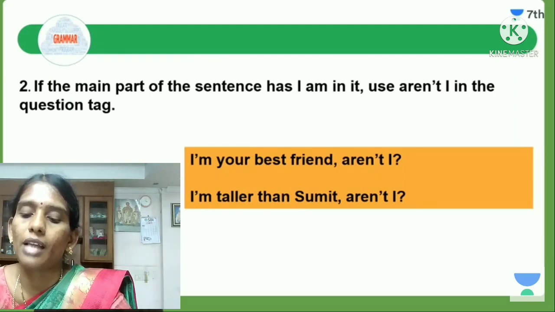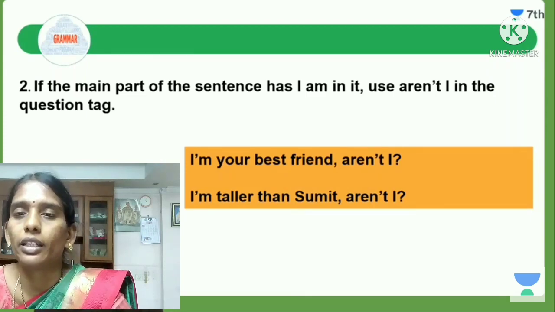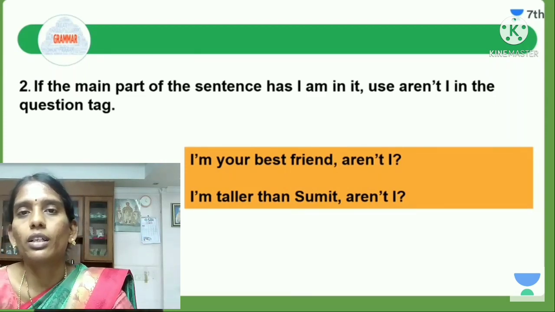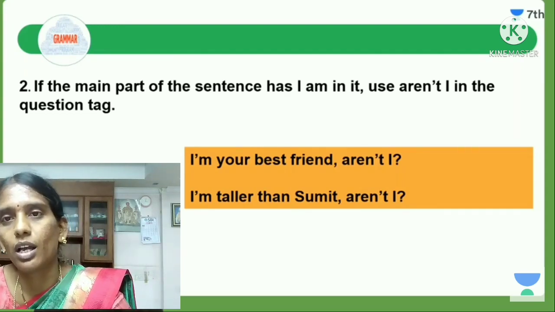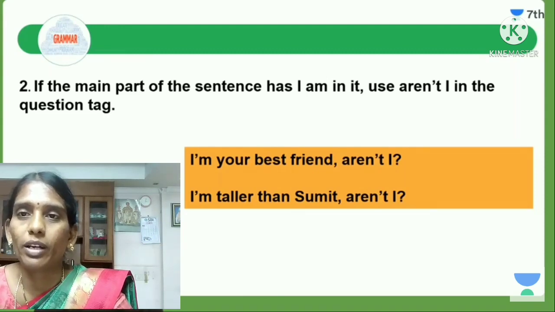Next, I am taller than Sumit. Here also we use aren't I in the question tag. I think, children, you understand well about what is a question tag and how to make a question tag. I am explaining briefly because of short time.